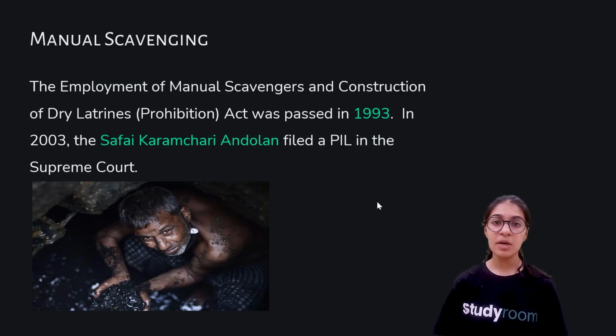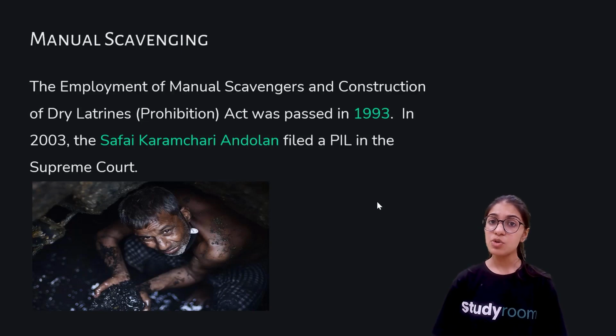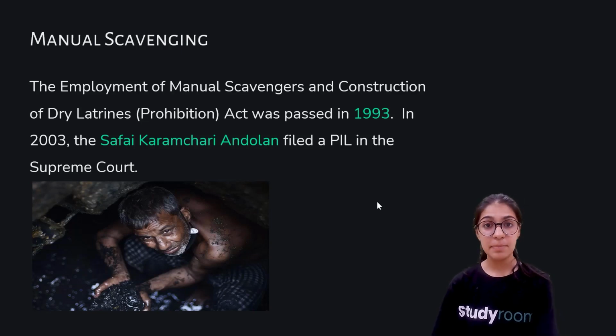Now, why does someone become a manual scavenger? Nobody would be interested in becoming a manual scavenger. So why would people do this? Here is the story behind all this. We all know that there is human waste, which is very natural, right? But it is not supposed to be cleaned by people, right? There should be technology, there should be machines responsible for cleaning human excreta and human waste.